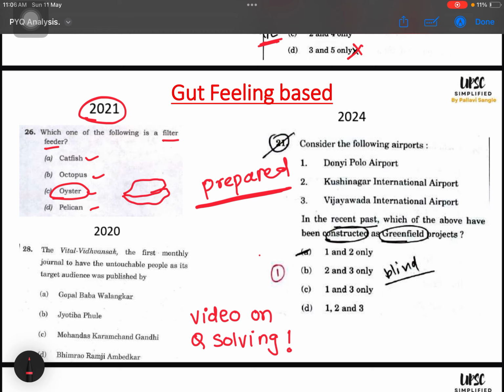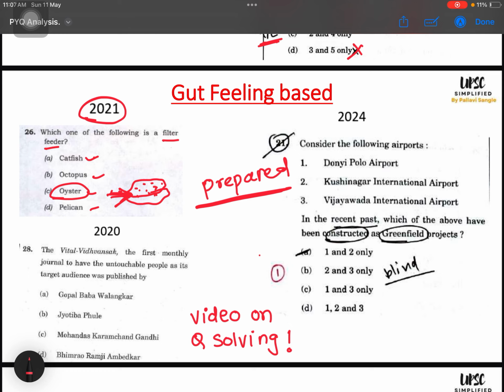Something like that. Somebody, if they have seen an oyster or the image of an oyster, will remember the shape. So I just applied this logic, or rather my gut feeling, not logic, because I don't even know catfish and octopus and all these things. My gut feeling is that the oyster shape is like that, water goes into it like that, and we know that things get collected inside oysters. So filter feeder, something logic, something gut feeling I applied.